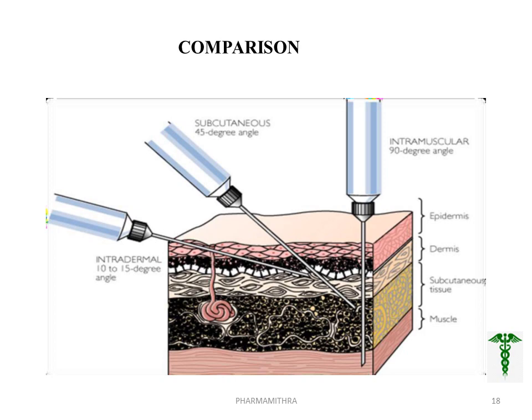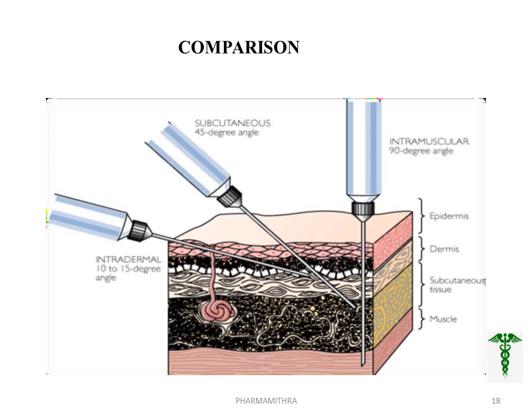That is, we are administering the drug into the dermis area at a 10 to 15 degree angle, whereas in subcutaneous we are administering at a 45 degree angle to the subcutaneous tissue. And finally the intramuscular, that is, we are placing the drug deep, covering the epidermis, dermis and subcutaneous tissue. We are administering the drug into the muscle at a 90 degree angle.